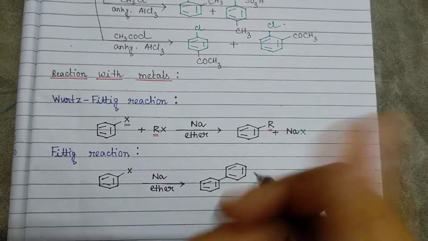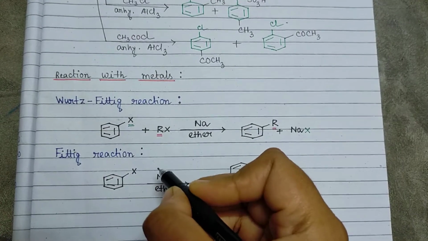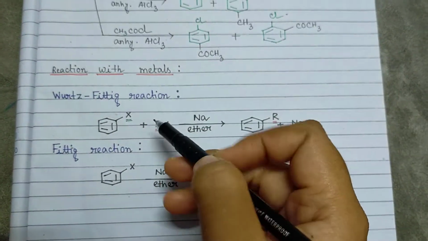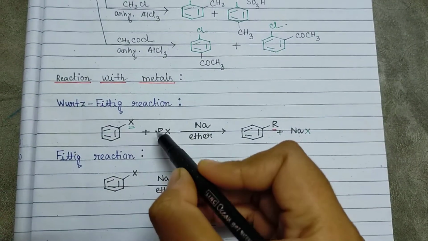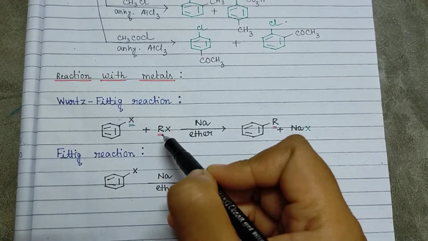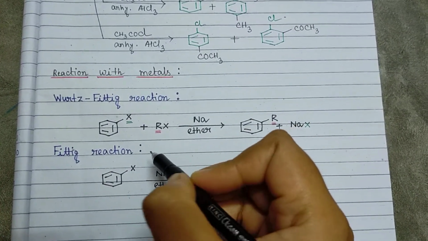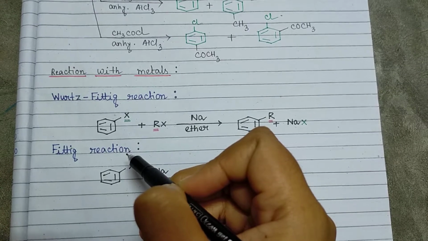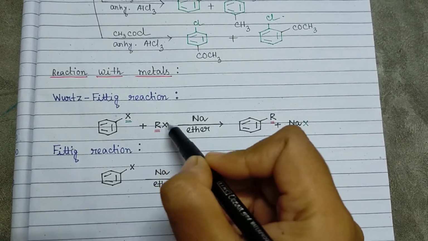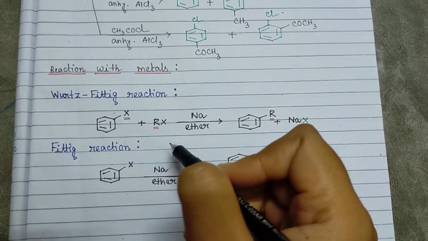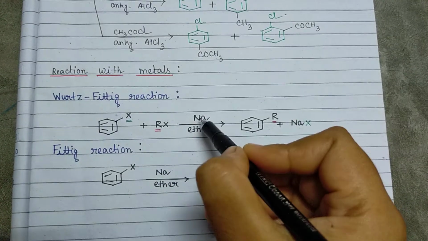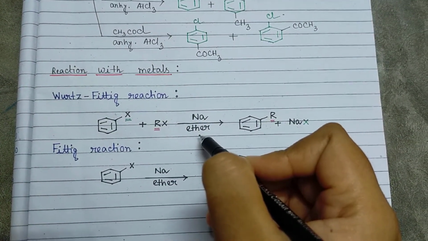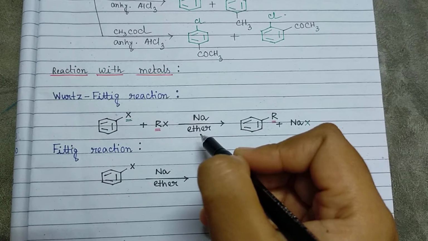The last reactions of these haloarenes are reactions with metal. Wurtz-Fittig reaction is actually the haloarene version of the Wurtz reaction. In case of the Wurtz reaction, we have seen one alkyl halide reacts with another molecule of alkyl halide in the presence of sodium ether and gives us a hydrocarbon like an alkane.